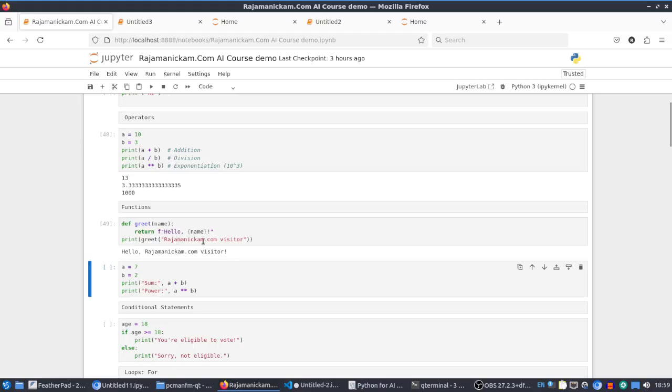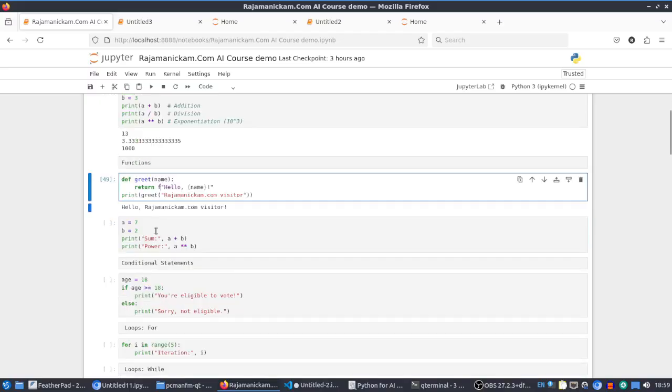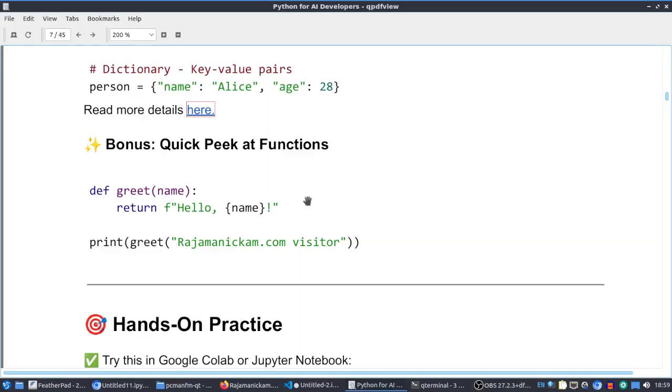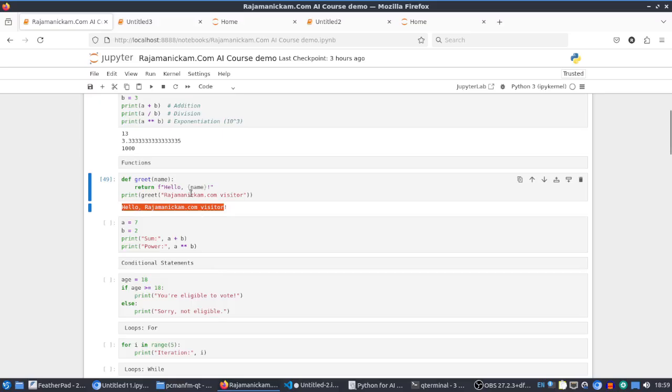So it's passing this rajamanikan.com visitor, and adding that hello using this f string. So the output is hello rajamanikan.com visitor. So learning Python is very interesting only. You have to keep on exploring various things by really seeing the value and then changing the things. That will be very useful to learn quickly.